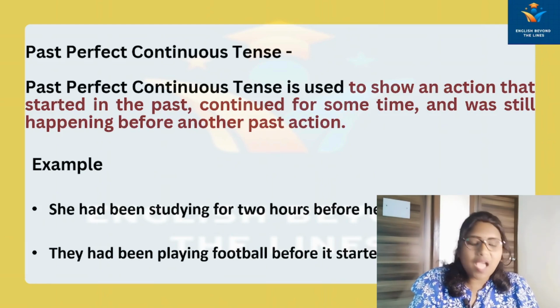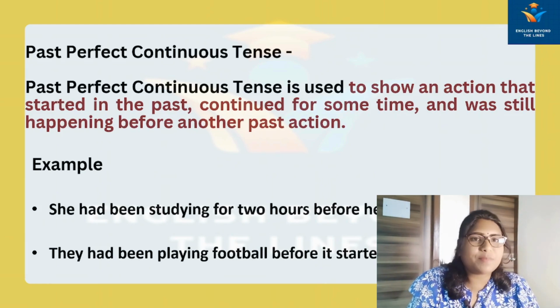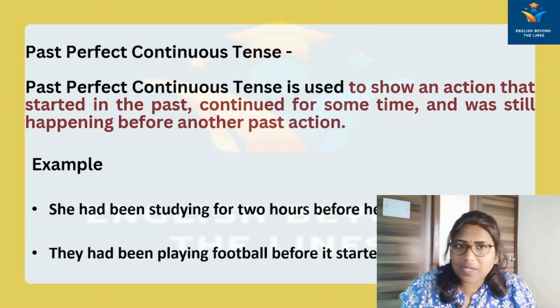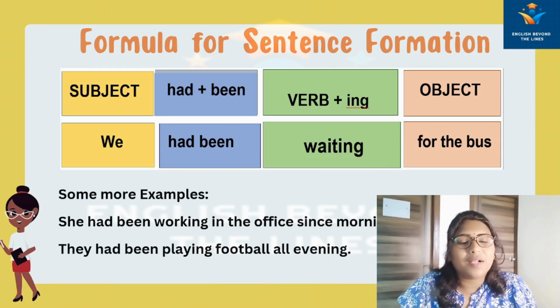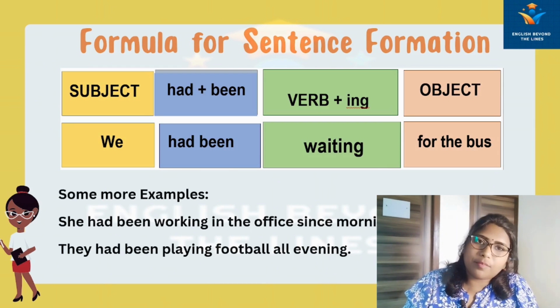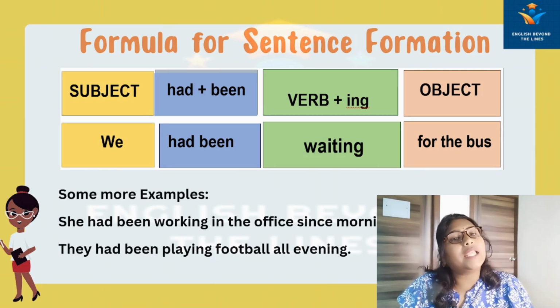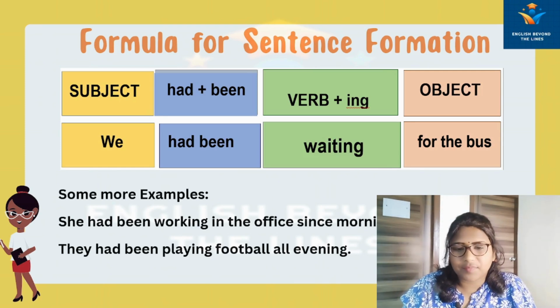Now we will see how to frame the sentence based on this past perfect continuous tense. First, the subject will come, then had will come, plus been. Then the main form of verb will come, with ing, then the object.